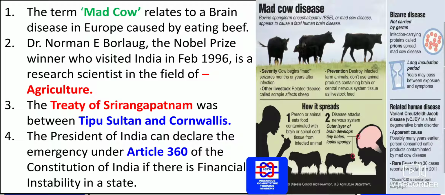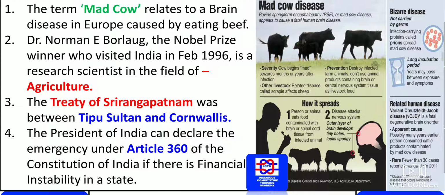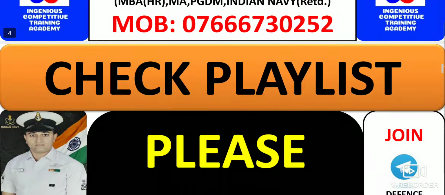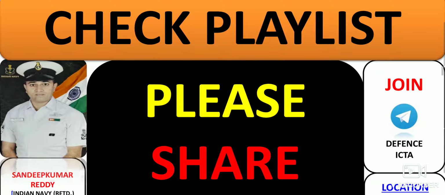The President of India can declare an emergency under Article 360 of the Constitution of India if there is financial instability in a state. We should remember that the President has the power to declare the emergency, and that emergency is Article 360. It concerns financial instability in a state; during that time, this emergency may be implemented by the President.